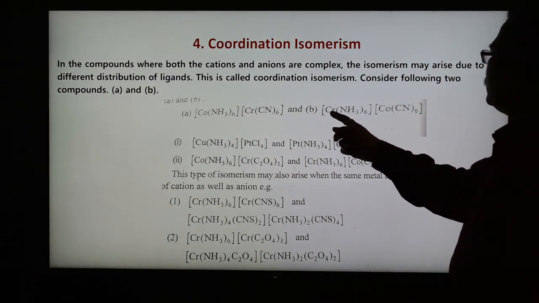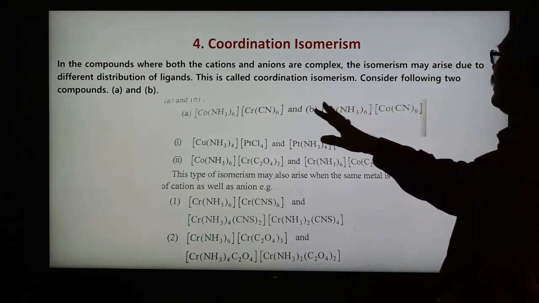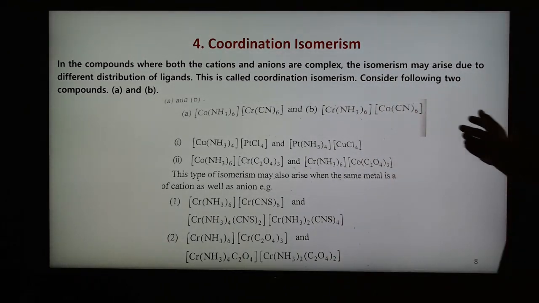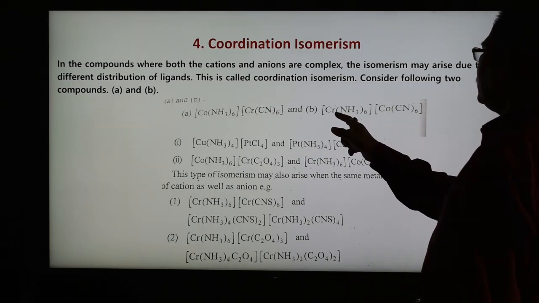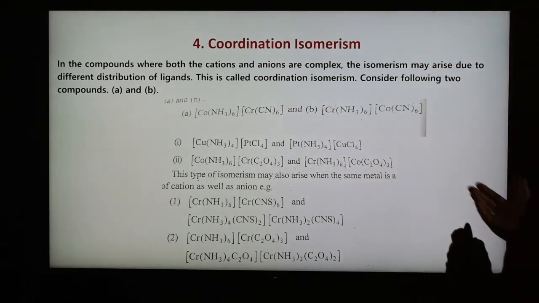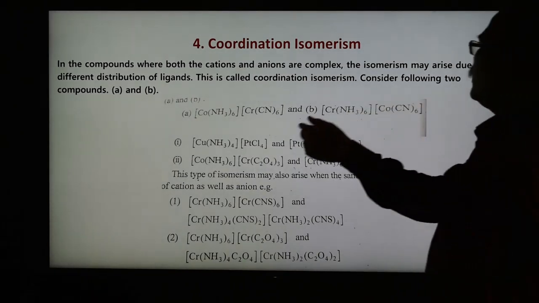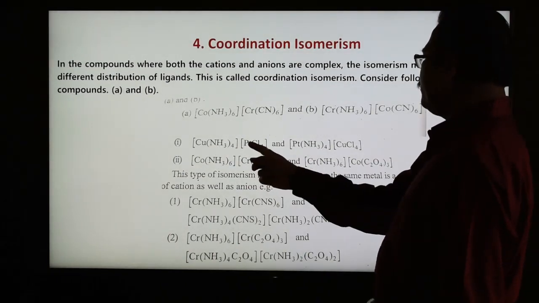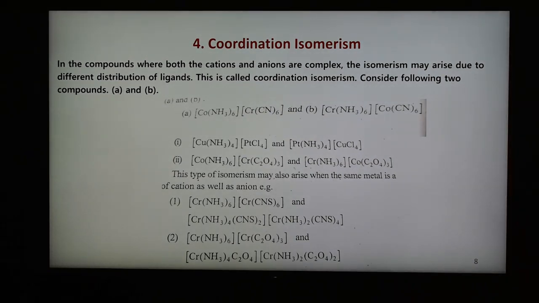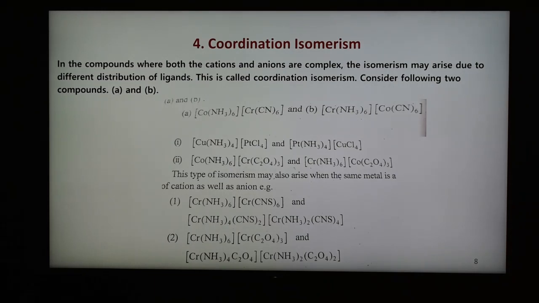Now hexaammine and chromium have changed. The number of atoms is the same, the formula is the same, the groups are the same, but the metal ions have been interchanged. Here is cobalt, now here is chromium; here is cobalt, here is chromium. In this way we obtain this type of coordination isomerism. Some more examples are shown here, copper and platinum. Here platinum and copper, the number of ligands is the same. This is another example, and more examples are given here.